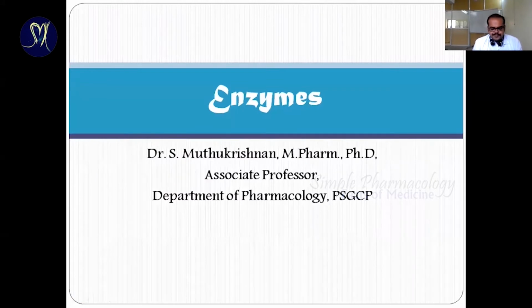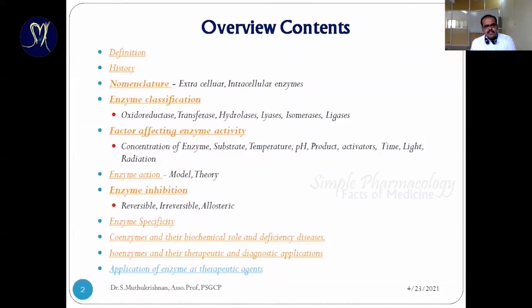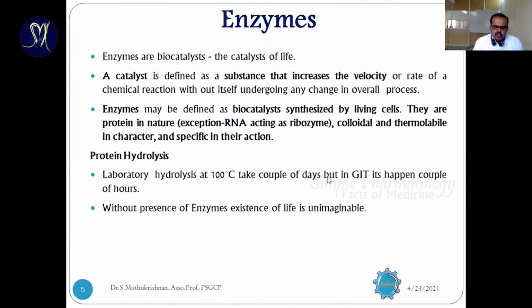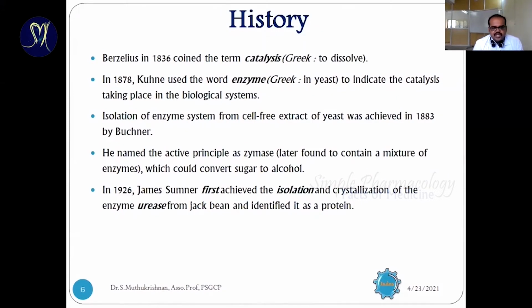Okay, guys. Now I can go for the total overview summarization of the enzyme chapter. First we know the definitions and history. So what is an enzyme? It is going to catalyze the reaction. That's all. It catalyzes reactions, converting substrate into product without being involved in the reaction. Then history, we know that.